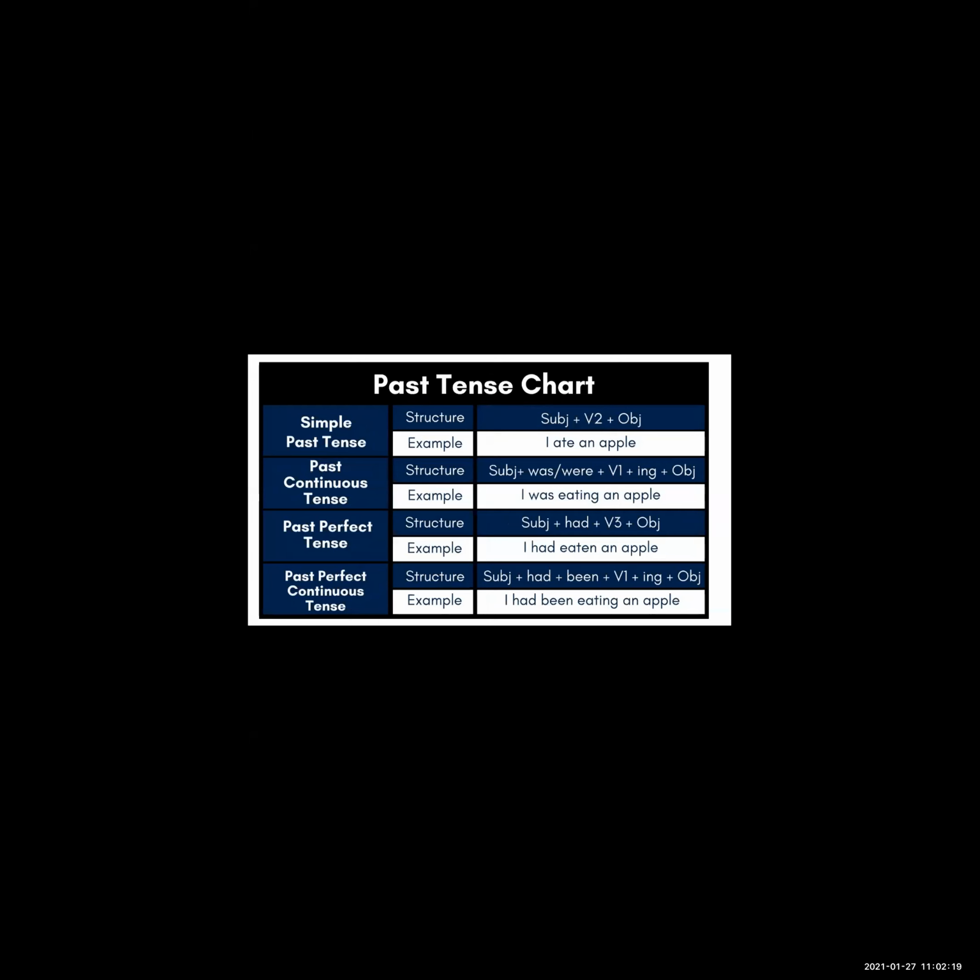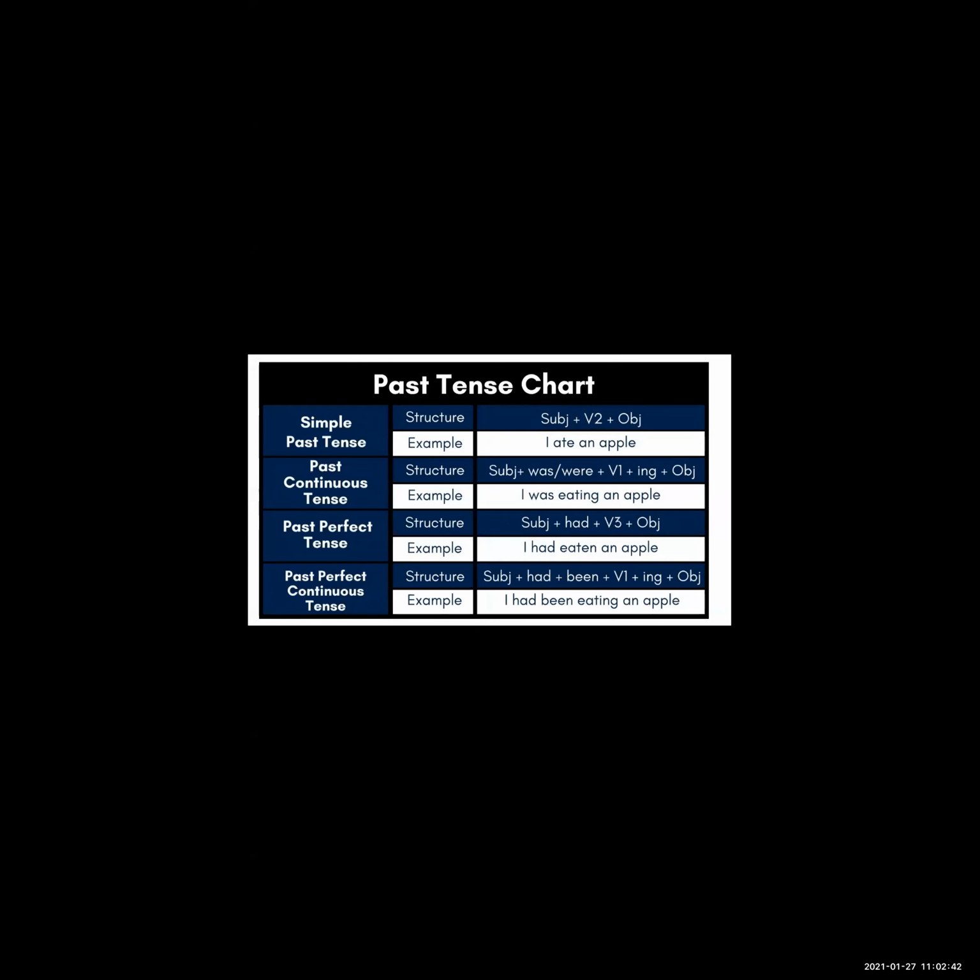So, in the last lecture, we completed our present tense chart. Now, we are moving on to the past tense chart. Here also there are four types: simple past tense, past continuous tense, past perfect tense, and past perfect continuous tense. The first one is the simple past tense.